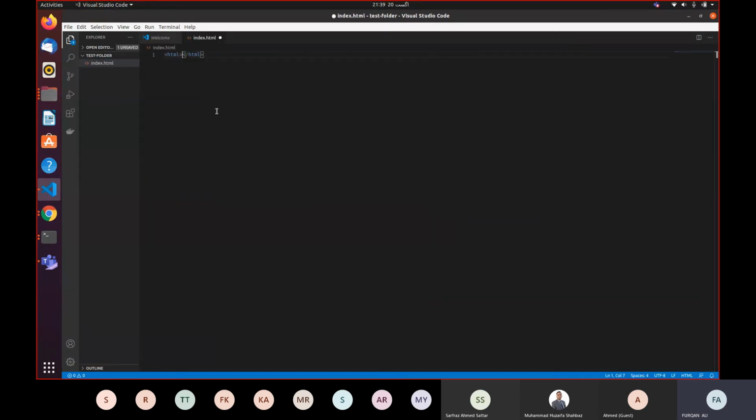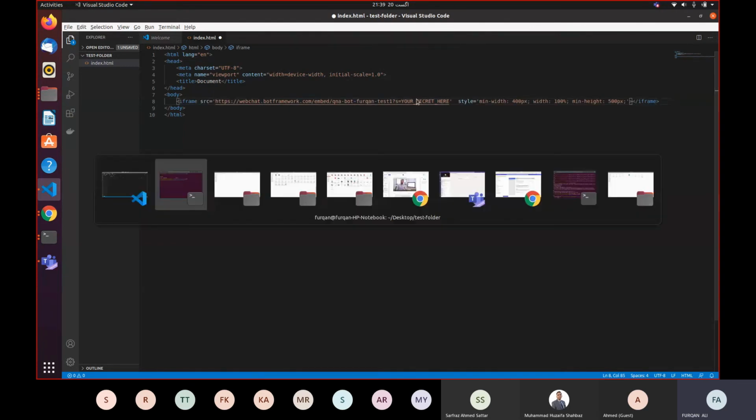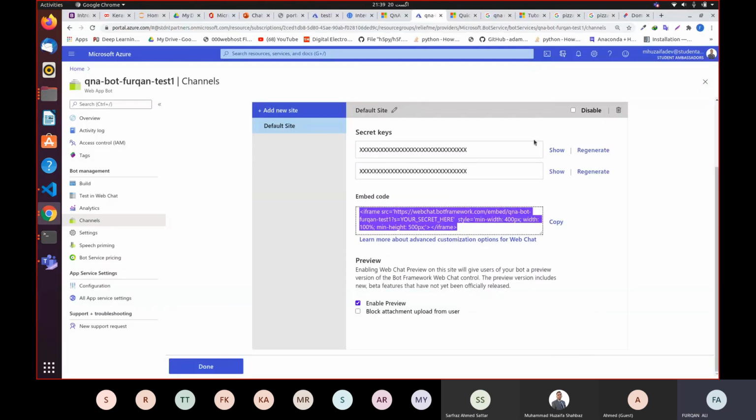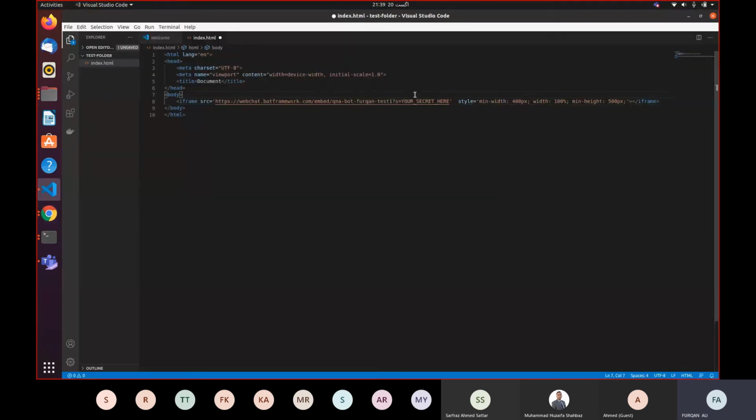In the HTML, I'm going to include this tag. But where it says your secret key, you're going to write your own secret key, which is written over here. You can see show me the secret key, and you can copy it from here, come back to your VS Code, and paste it over here. Yeah, so now your chatbot is ready to deploy.